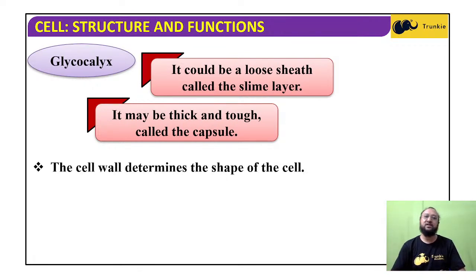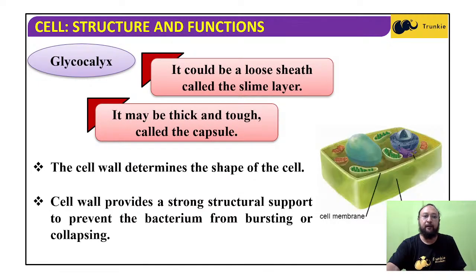The cell wall determines the shape of the cell. The cell wall actually determines the shape of the bacterial cell. The cell wall provides strong structural support, because it is hard and rigid, and that provides the shape of the bacterial cells. It prevents the bacterium from bursting or collapsing, because bacteria grow in different types of media that may cause swelling of the cells or other changes in shape. To prevent that, the bacterial cell wall provides structural support and thus maintains the shape of the bacterial cell.